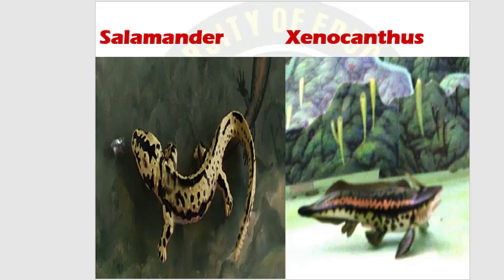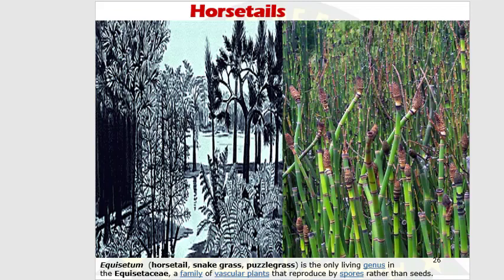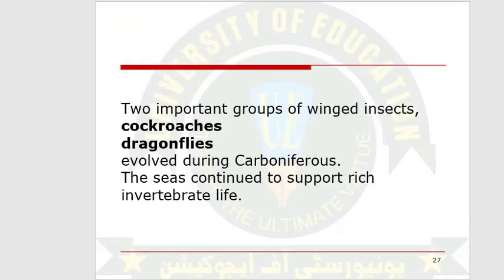Here you can see different diagrams of amphibians. These are the horsetails. Two important winged insects that evolved in the Carboniferous time period were cockroaches and dragonflies.